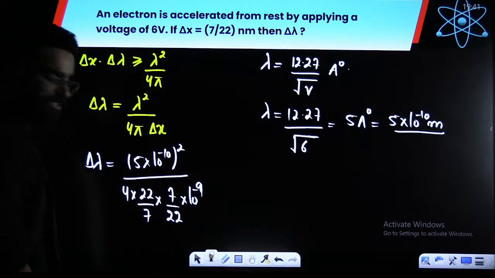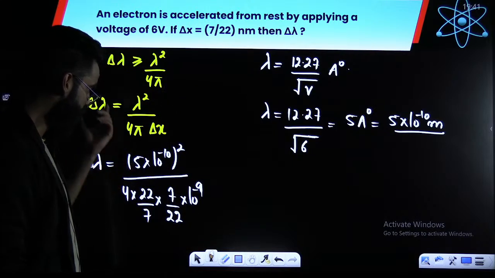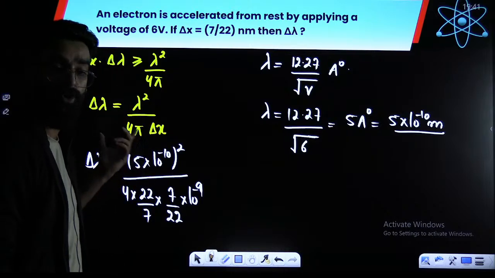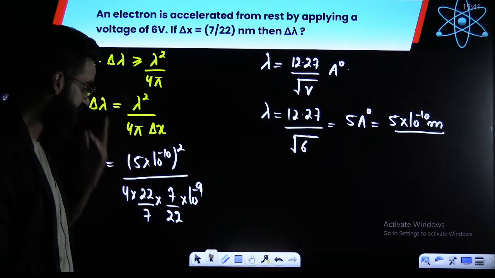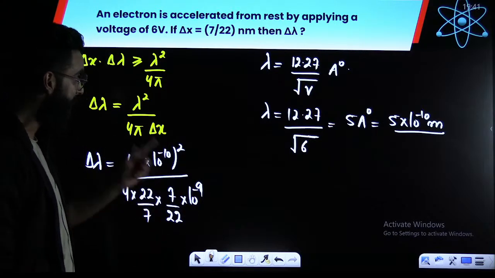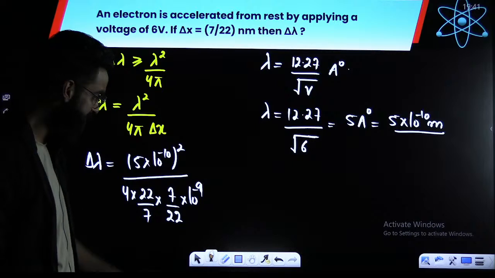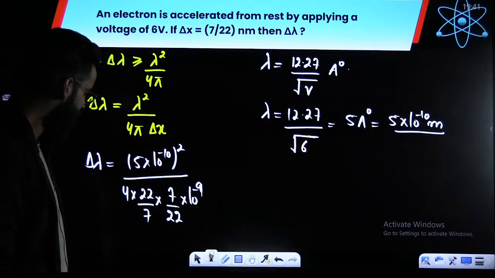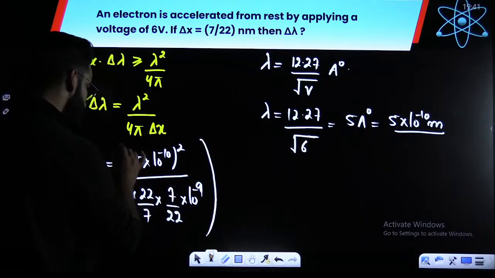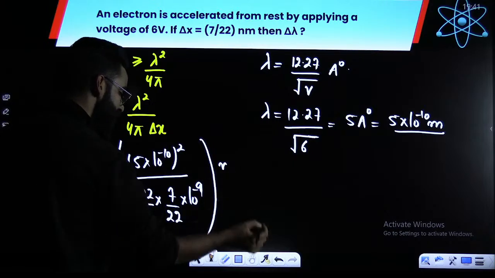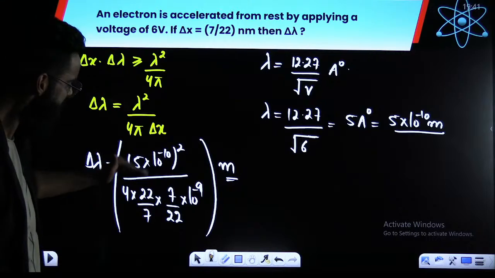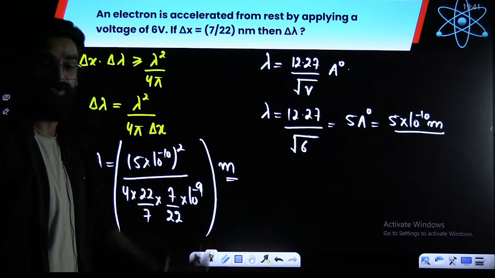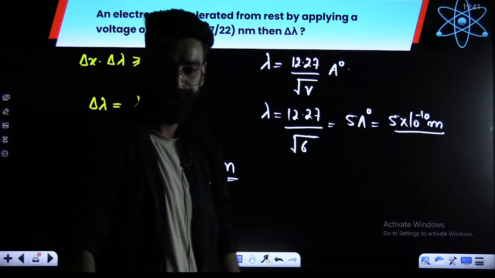Because I told you, whenever you use these sort of equations, you will be using all the parameters as per SI system. That's why 1 nanometer is 10 raised to the power minus 9 meters. Eventually, it's just a matter of calculation, and you'll get the answer exactly in meters, because I used all the parameters as per SI system. So delta lambda you'll also get as per SI system only.